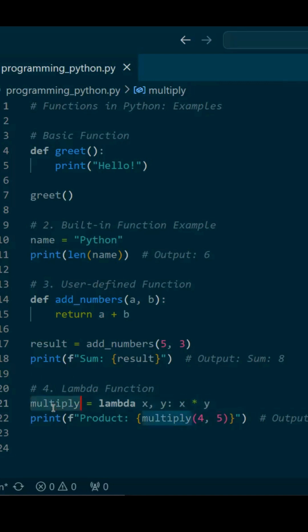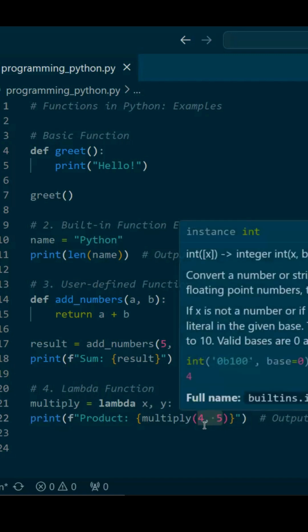You just have to call the variable and type this keyword lambda and give the parameters and a colon to show that you're going inside the function, and give what you want to print out. So if you print this, you're going to get the product as 20, because we are giving these two parameters: x is equal to 4, y is equal to 5. So 4 into 5, 20.